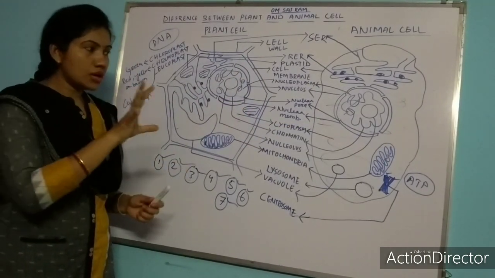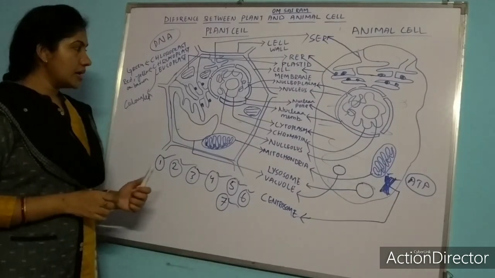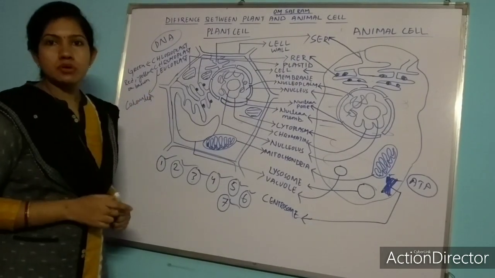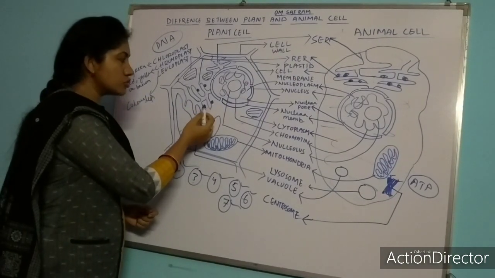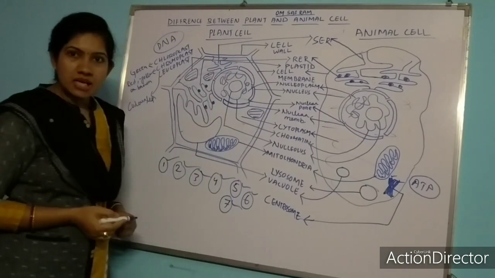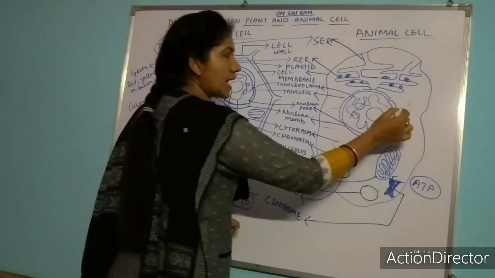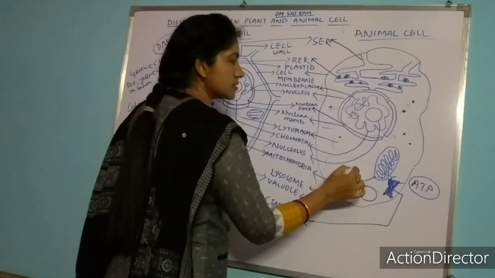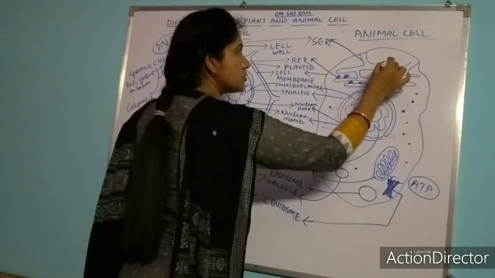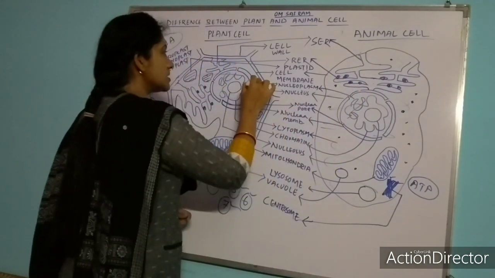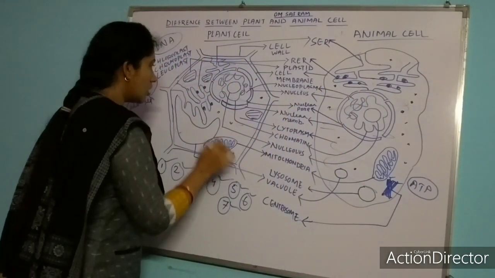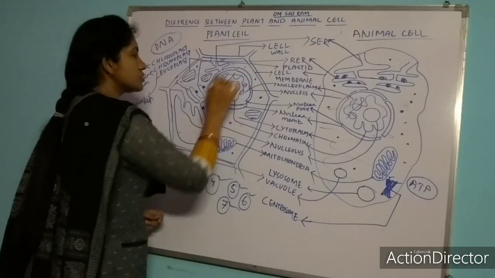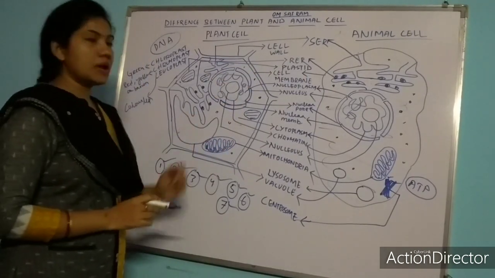And the last organelle we had left, I think, is the ribosome. You can see here ribosome is present with endoplasmic reticulum. Along with that, it is also scattered all over the cytoplasm. Ribosome may be freely present in the cytoplasm or it may be attached to the endoplasmic reticulum.